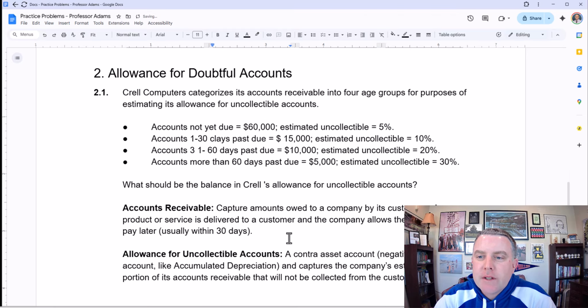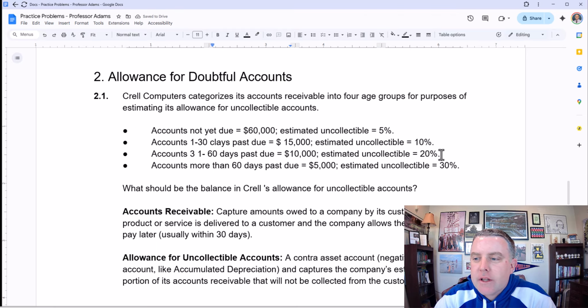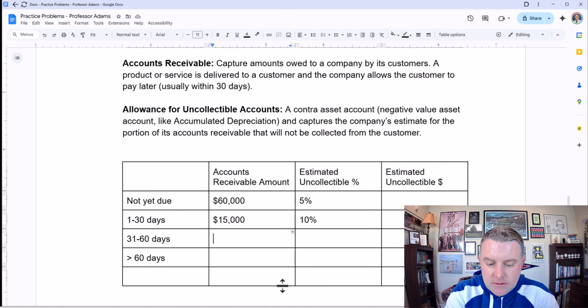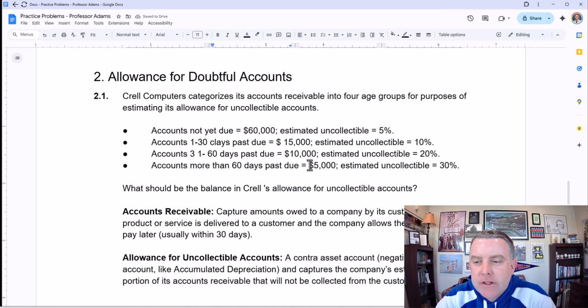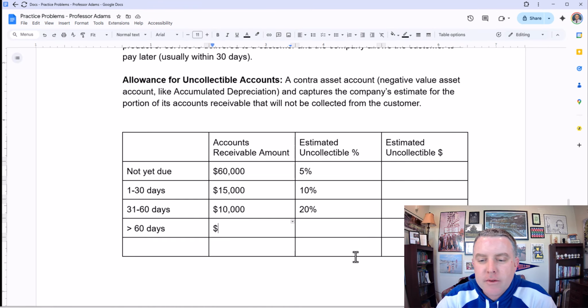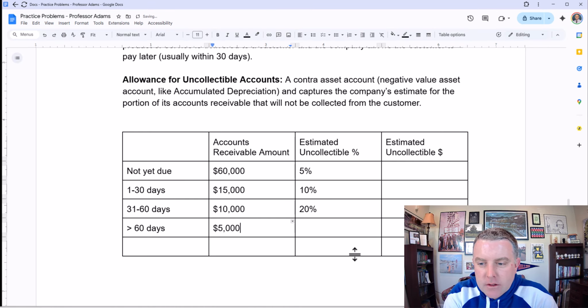And then 31 to 60 days will be 10,000 at 20%. And the last one here is greater than 60 days past due, 5,000 at 30%.